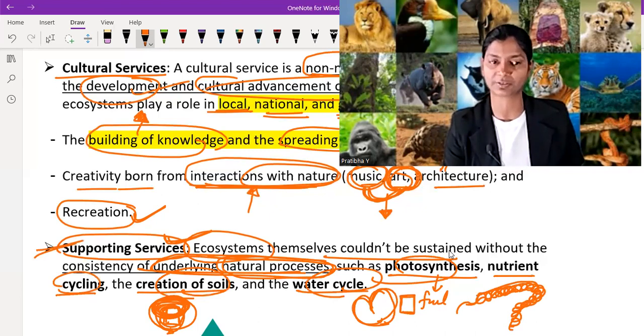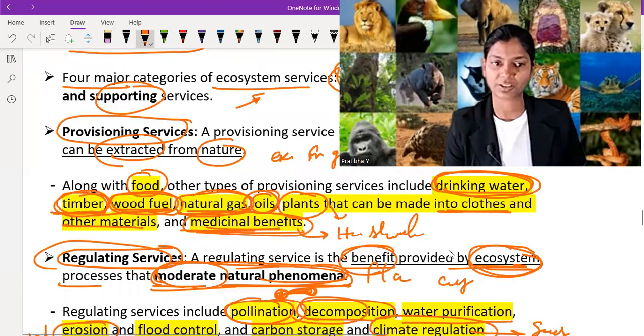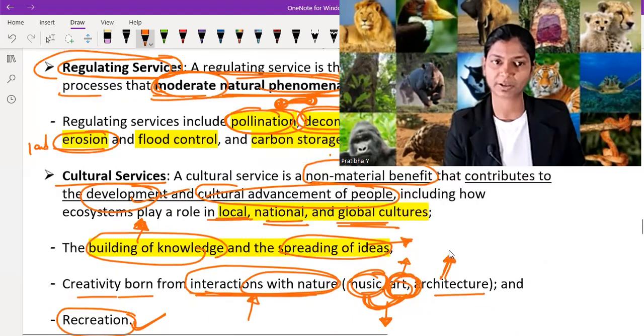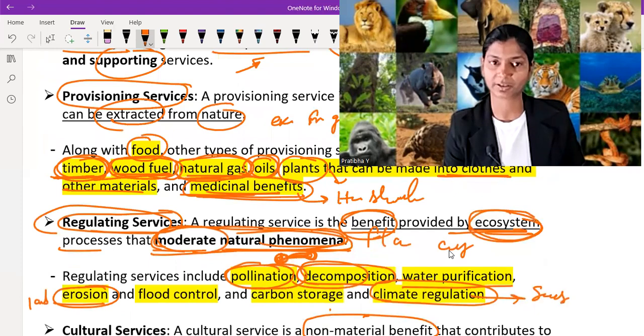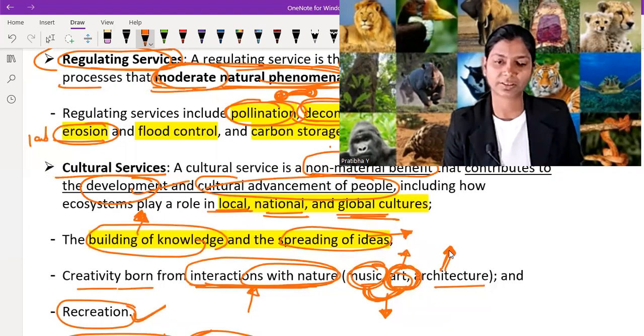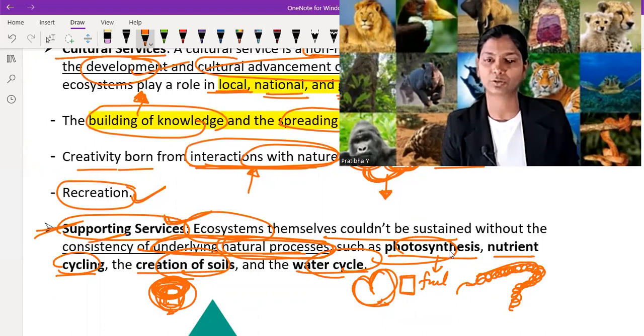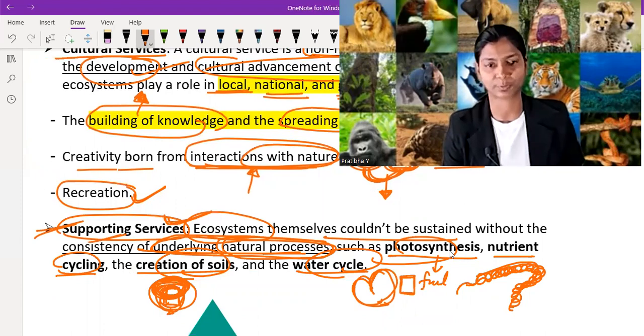So four important services are provisioning, regulating, cultural and supporting. Okay. Provisioning, we take benefit. Regulating, nature gives us a benefit. Cultural, provides us building of knowledge and spreading of ideas, and also our cultural development. And supporting services are the underlying natural processes that form under supporting services.